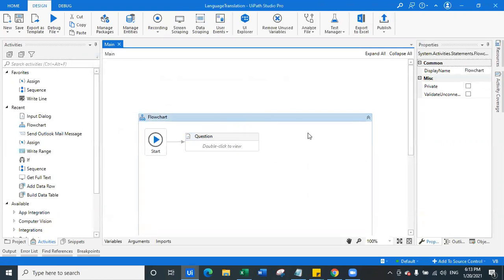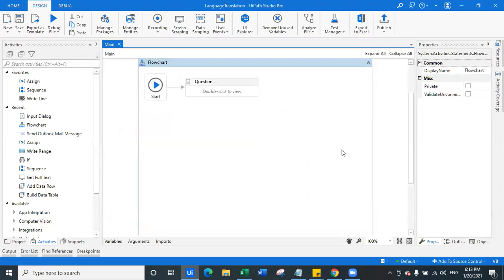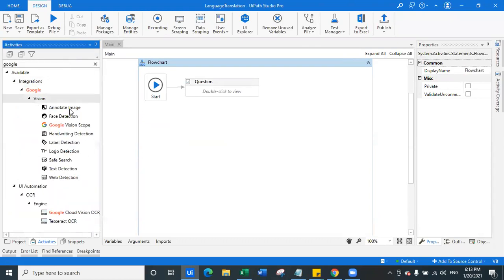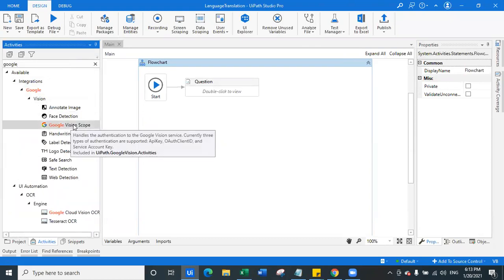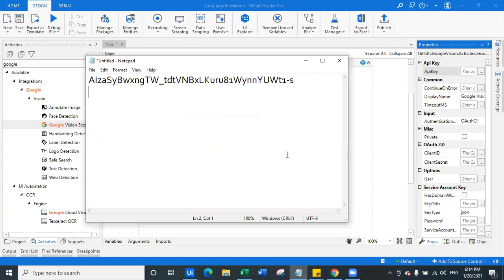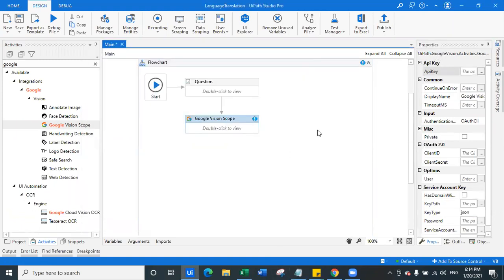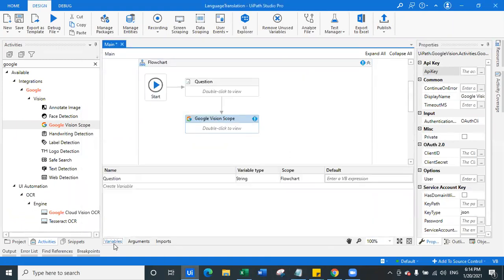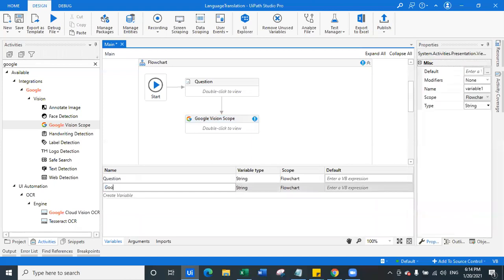I have downloaded this package. Okay. So once I have downloaded the package for Google Vision, now I will simply type here Google. As you can see here, Google Vision scope is there. So I will drag it here. It needs the API key. So I will simply copy my Google Vision API key and I will put it in a variable called Google Vision API.